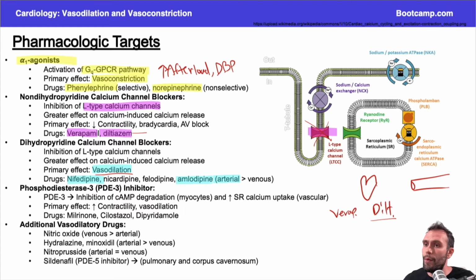And so the last thing I want to say is that these dihydropyridine calcium channel blockers, I'll put them here, they're going to be the farthest to the right here, primarily on the arterial side, little effect on the heart. And you might be saying, okay, Dr. Viso, but if I have dihydropyridine calcium channel blockers and they're dilating the artery, well, won't that cause tachycardia, like a reflex tachycardia from the drop in diastolic blood pressure?